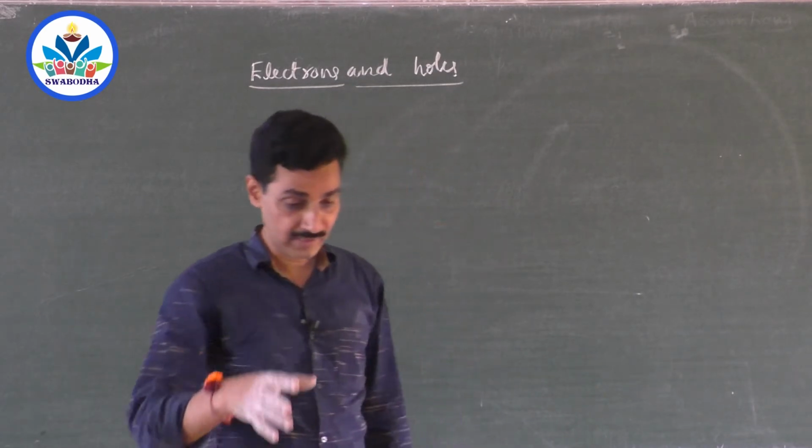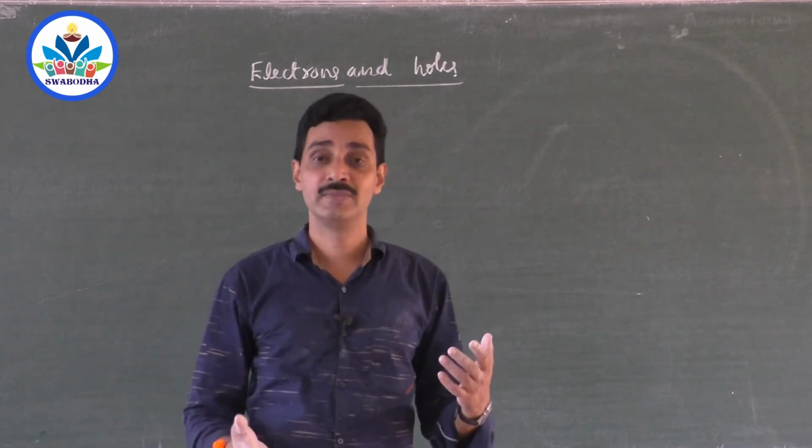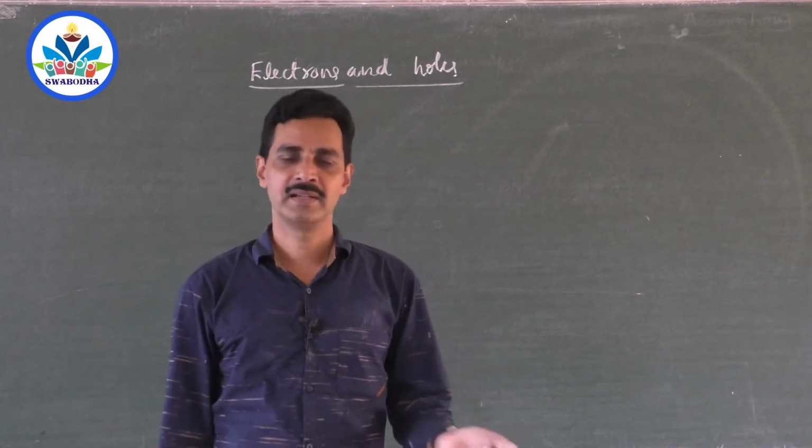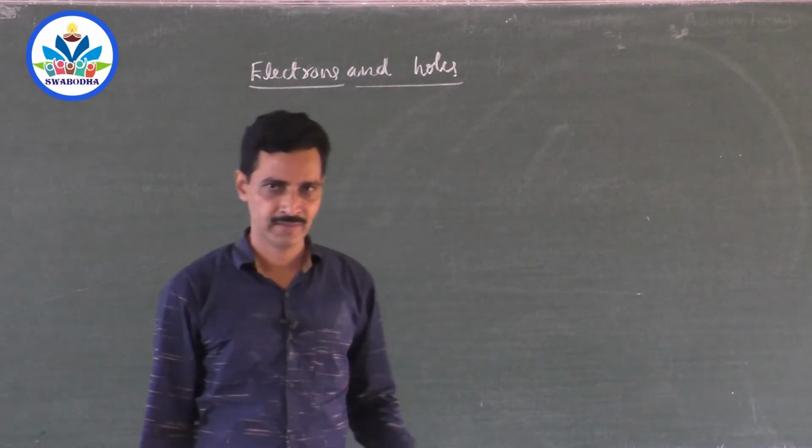So we differentiated them, and we know the values of resistivity for conductors, semiconductors and insulators. So that difference is very important. That is in the notes that I have given, right?